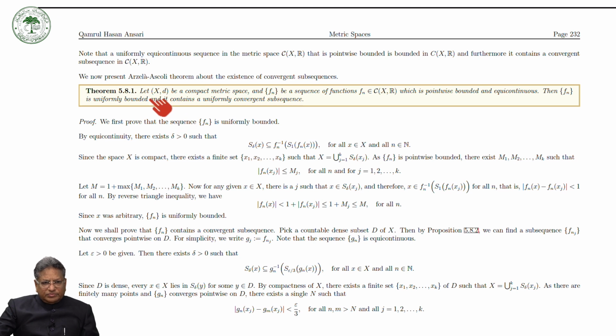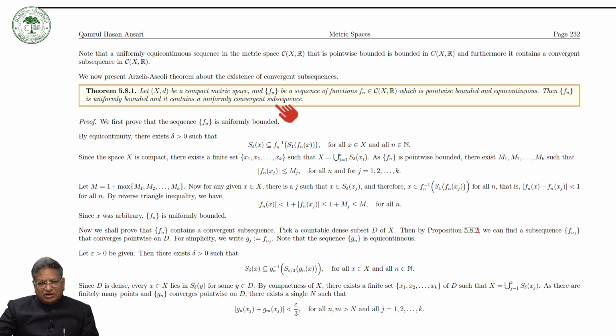Let X be a compact metric space, and Fn be a sequence of real valued continuous functions defined on the compact metric space X. And this sequence, or you can say this family of functions, is pointwise bounded and equicontinuous. Then this sequence is uniformly bounded and it contains a uniformly convergent subsequence.